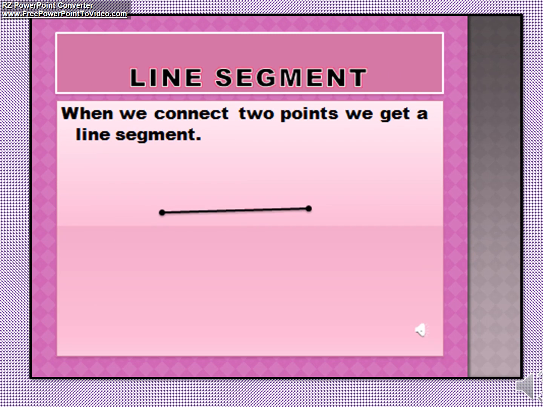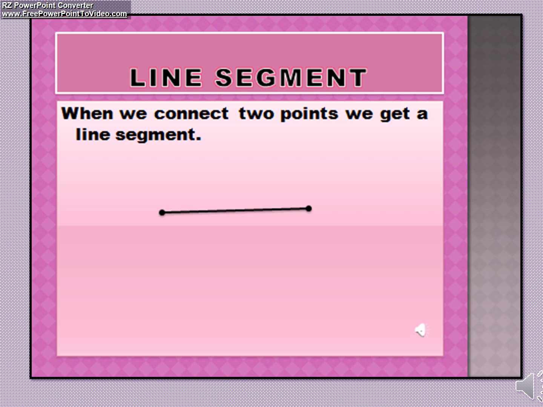After that we saw about line segment. What is a line segment? When we connect two points we get a line segment. A line segment is also a part of a line. Line segments have two endpoints. The two points which show its measure are the endpoints of the line segment.